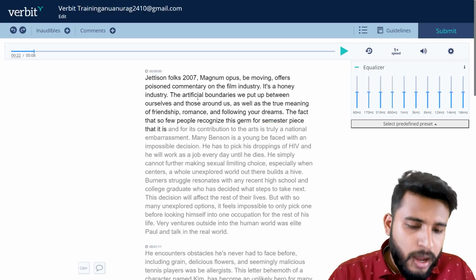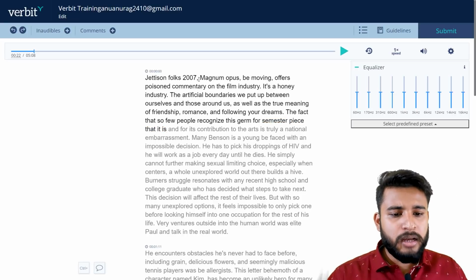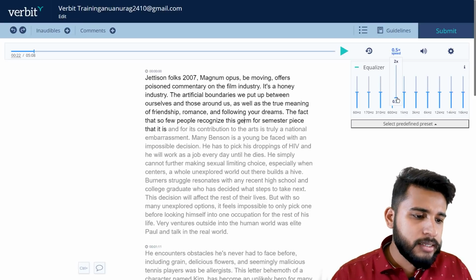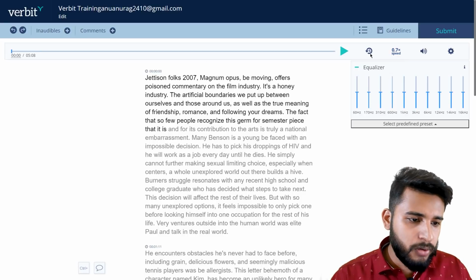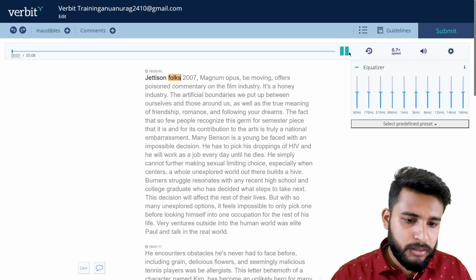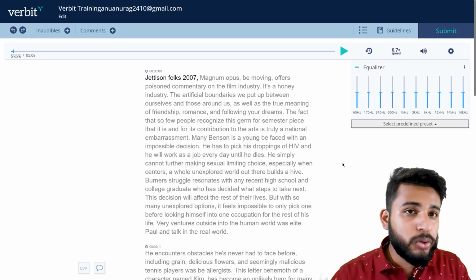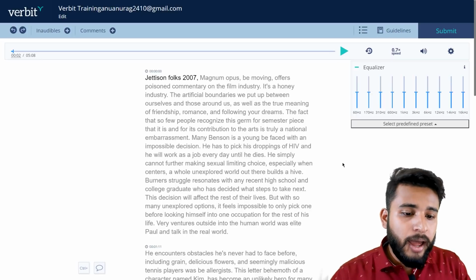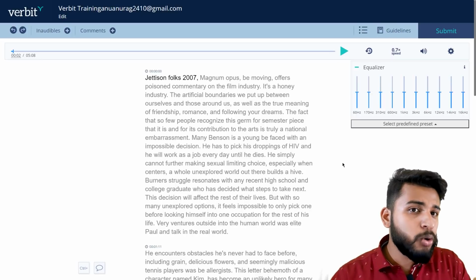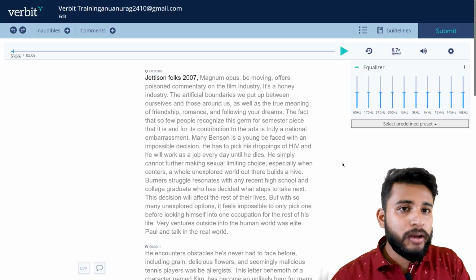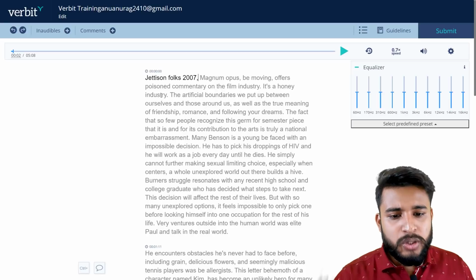And see, I will tell you one thing: as the audio is playing, I can also slow down the audio. I can decrease the speed of the audio, and I can also increase the speed of the audio. So it will become more practical and more audible to you. You can understand much more as you slow down the audio. If it is a native speaker speaking, you can also slow down the audio and listen to that. So these are the things you need to keep in mind.